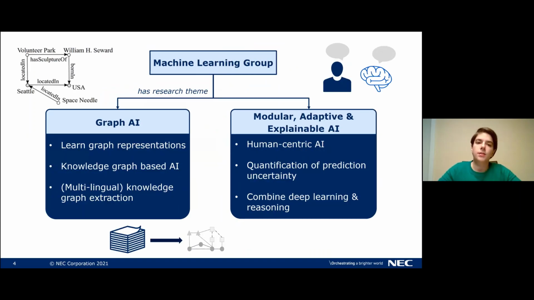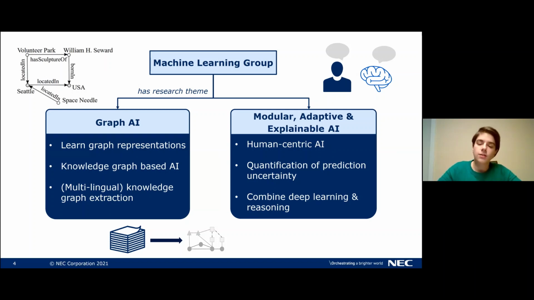Some more details about the machine learning group. It has two main research themes. The first one is graph AI. Under this topic, we explore how to best learn graph representations. And also, given a knowledge graph, how can we use AI to infer new knowledge? And what do we even do when there is no graph yet? And for this, we've developed a framework where we can extract a knowledge graph directly from text. And also, we apply this to multilingual text.